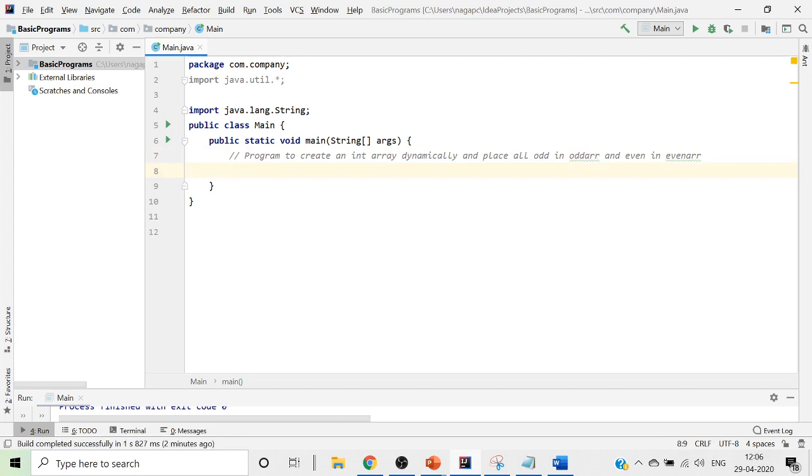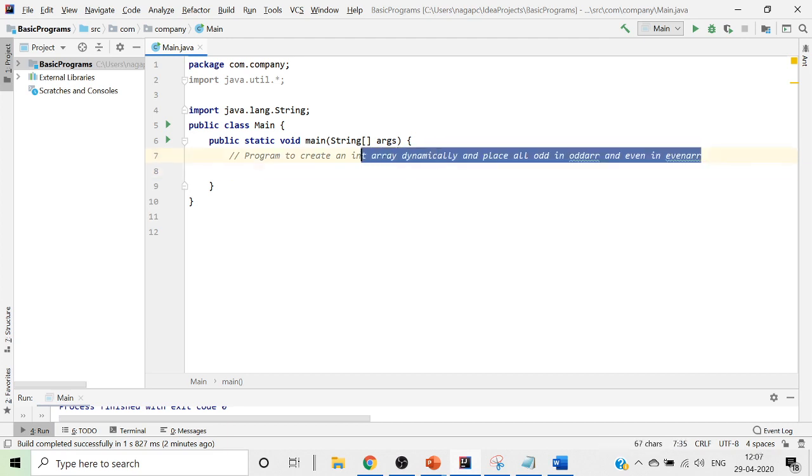Now we'll write a program which will print the largest value of an array. I repeat, we will now write a program where we will try to print the largest value of an array. यहाँ पे हम लोग largest value करते हैं: create an array and print the maximum value of the array.